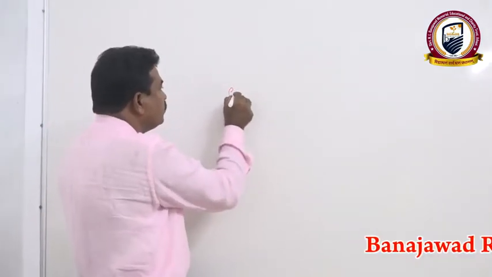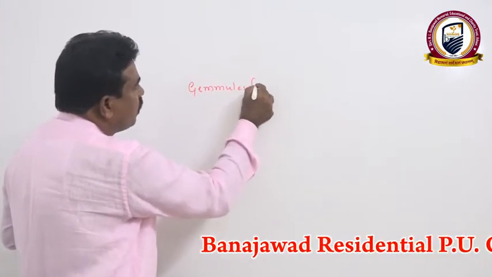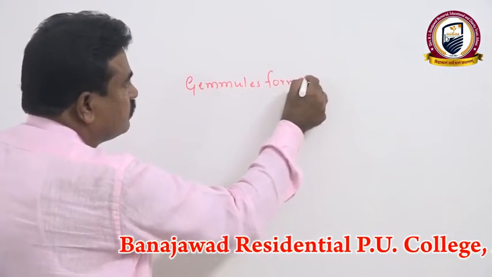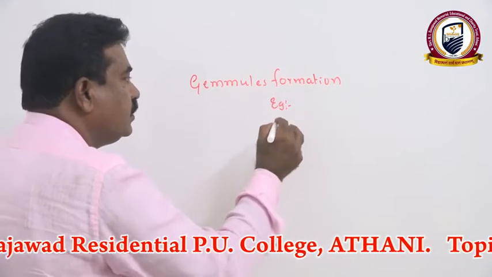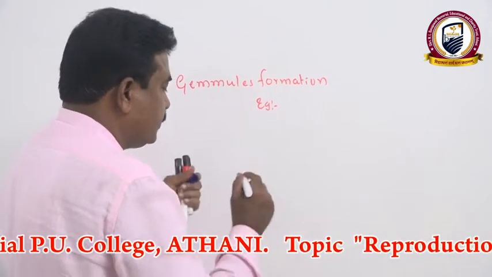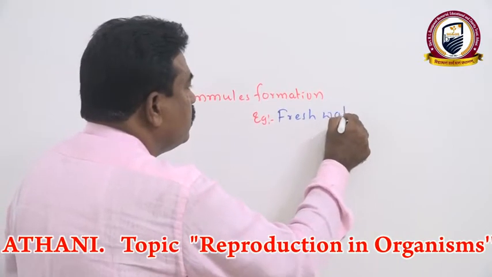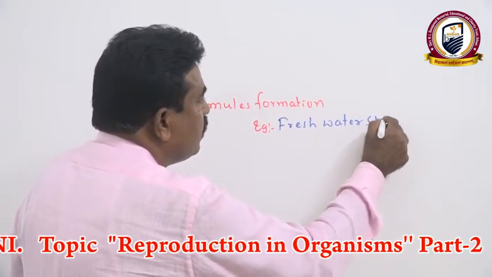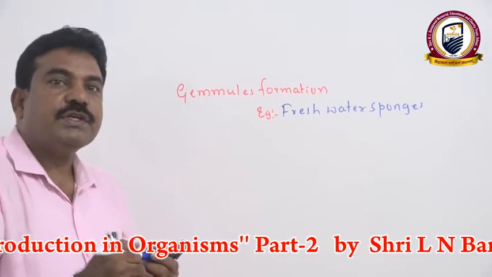Another mode of asexual reproduction is gemmule formation. We see it in case of freshwater sponges. As we know, during summer most of the freshwater bodies dry up.